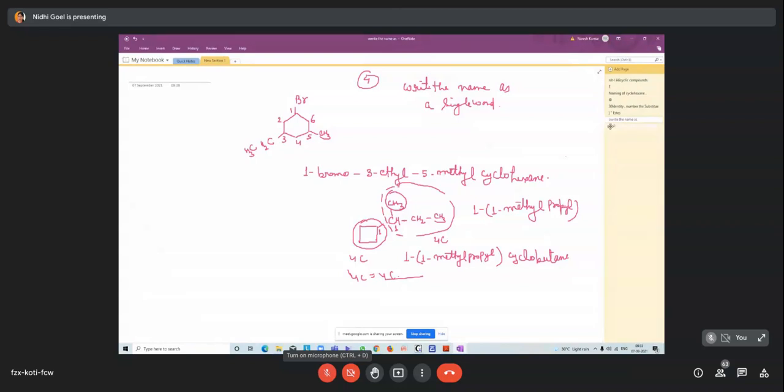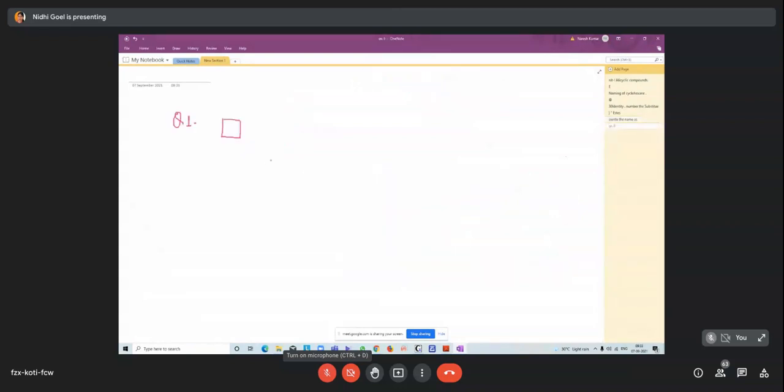So first write the example: CH, CH2, CH3, CH2, CH3. Here the number of carbon atoms is 4 and here a total of 5 carbon atoms. So what will be the naming of this? 3-cyclobutyl pentane. Yes.